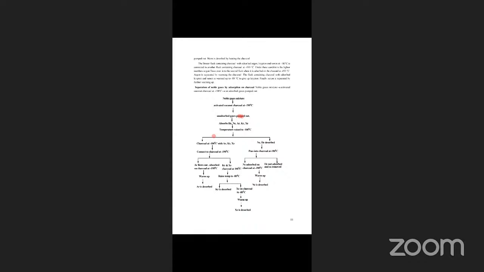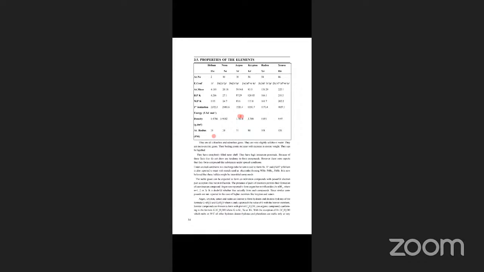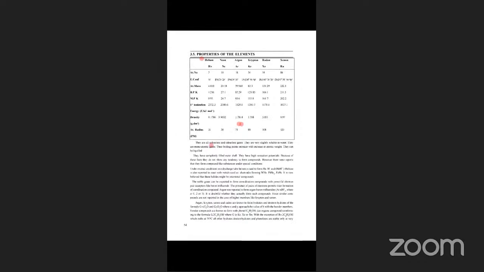Properties of elements. The atomic numbers are helium 2, neon 10, argon 18, krypton 36, xenon 54, radon 86. Electronic configuration: 1s2, 2s2, 2p6, 3s2, 3p6, 3d10, 4s2, 4p6, 4d10, 5s2, 5p6, 4f14, 5d10, 6s2, 6p6. Finally, the outer electronic configuration is ns2 np6. The general electronic configuration of the zero group is ns2 np6, except helium, which is 1s2.